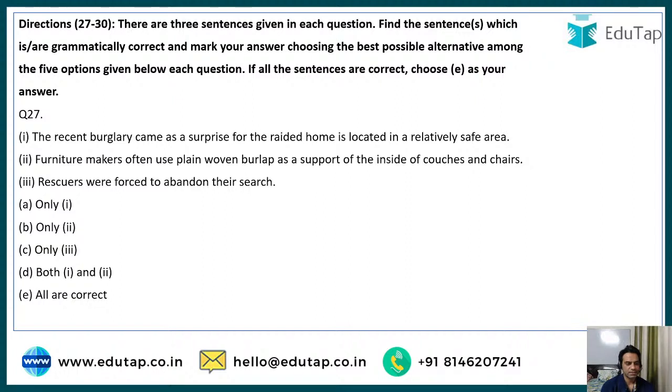Let's read the sentences. The recent burglary came as a surprise for the raided home is located in a relatively safe area. Second, furniture makers often use plain woven burlap as a support of the inside of couches and chairs. And third, rescuers were forced to abandon their search.